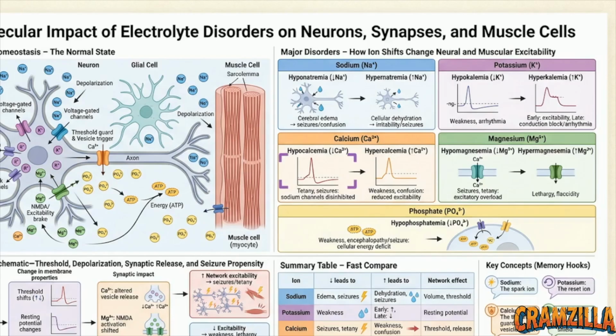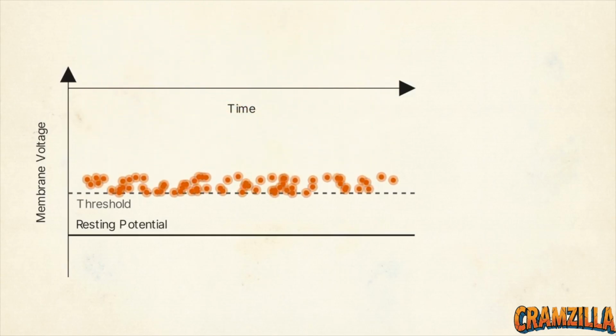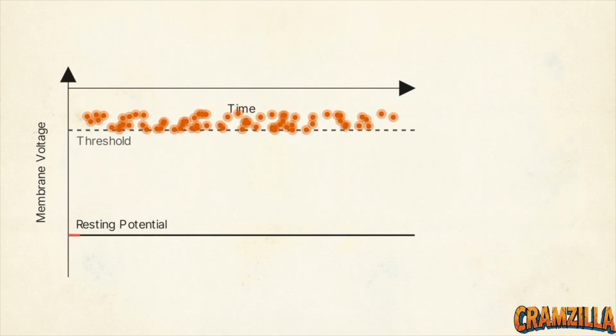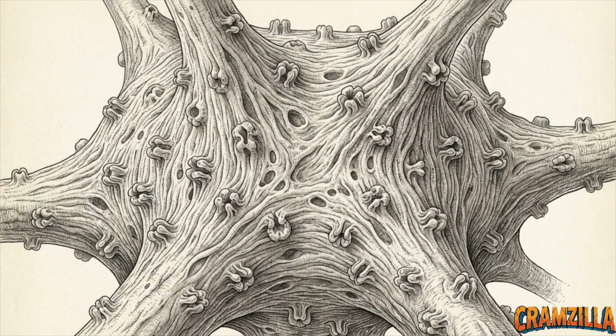This graph illustrates the clinical result of hypocalcemia. The neurons require vastly less provocation to fire. The disinhibited sodium channels trigger rampant, runaway network excitability, resulting in generalized tetany. Conversely, hypercalcemia places too much calcium on the membrane. The neuron becomes overstabilized. The threshold is pushed so high that firing becomes incredibly difficult, inducing profound lethargy and weakness. Hypocalcemic seizures do not happen because more calcium enters the cell. They happen because the stabilizing guard goes missing from the outside.